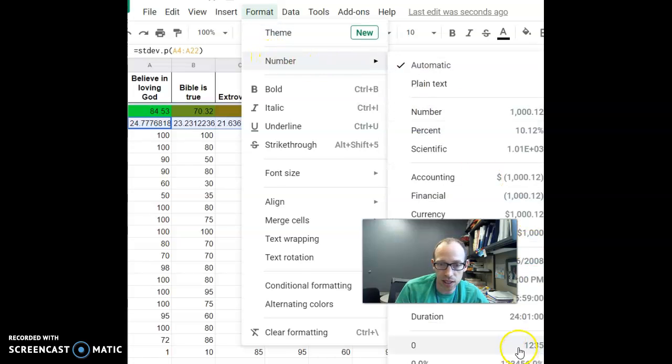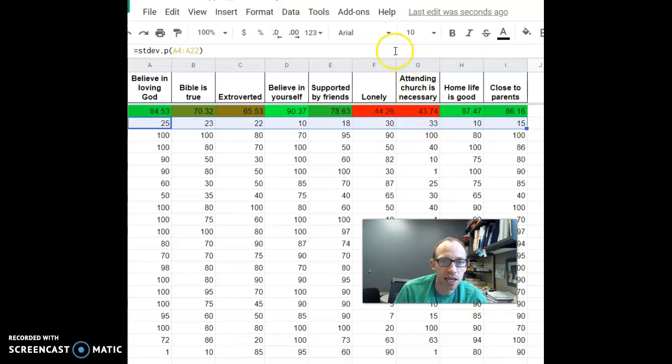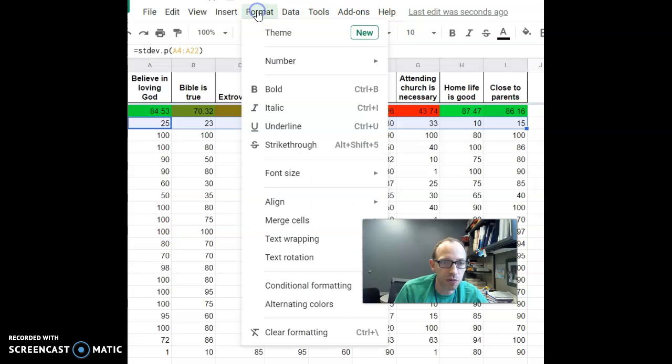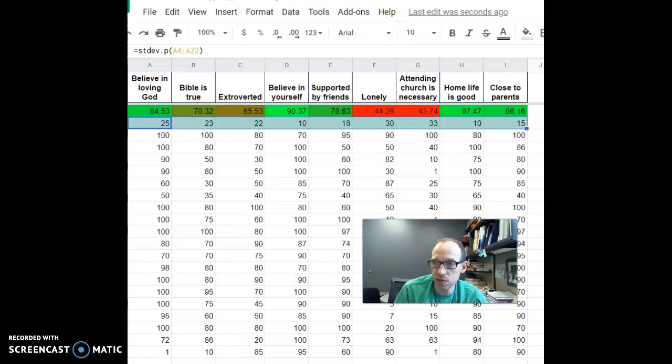So I'm going to get the number. Let's just do it like this. And let me also throw some conditional formatting on this one also. So I'm going to put green as, there we go.